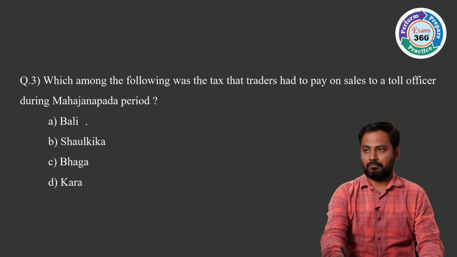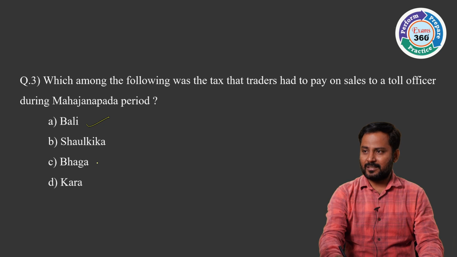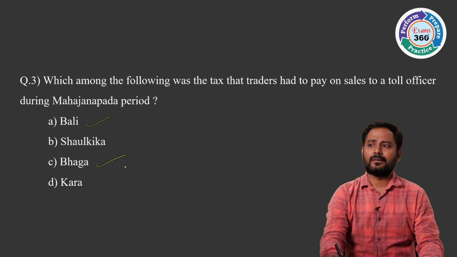So option A is Bali. Bali is not the tax that was imposed in the Mahajanapada time. Bali is a voluntary tax that was imposed in the early Vedic times. Option C is a mandatory tax, but that was not imposed on the traders. And Bhaga is also a Vedic tax.